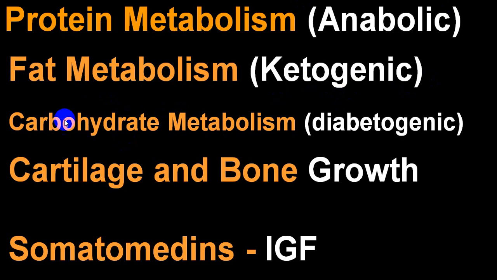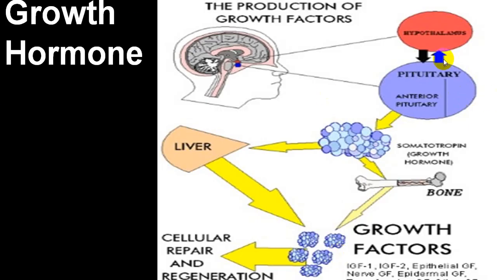As far as carbohydrate is concerned, it is diabetogenic. As far as cartilage and bone are concerned, it increases the growth of the bone, meaning it increases the length of the bone. And somatomedin C, or IGF-1, helps in increasing the growth of all the tissue. So growth hormone has an effect on the pituitary gland.